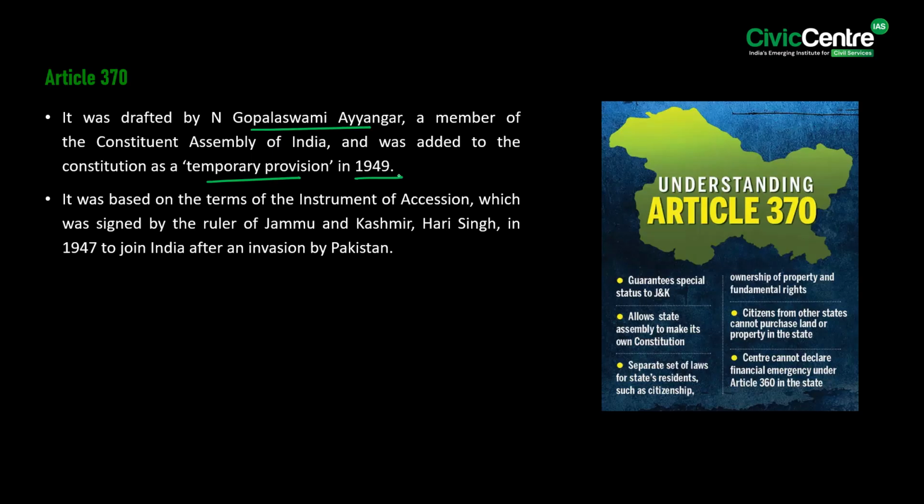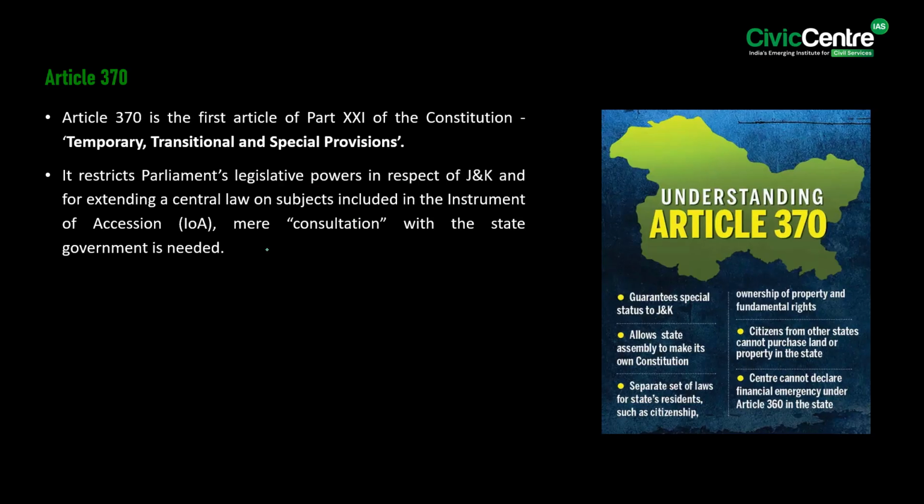Know that it was based on the terms of the Instrument of Accession, which was signed by the ruler of Jammu and Kashmir, Hari Singh, in 1947 to join India after an invasion by Pakistan. Notably, Article 370 is the first article of Part 21 of the Constitution, which is about temporary, transitional, and special provisions. See, it restricts the Parliament's legislative powers in respect of Jammu and Kashmir, and for extending a central law on the subjects included in the Instrument of Accession, a mere consultation with the state government is needed.